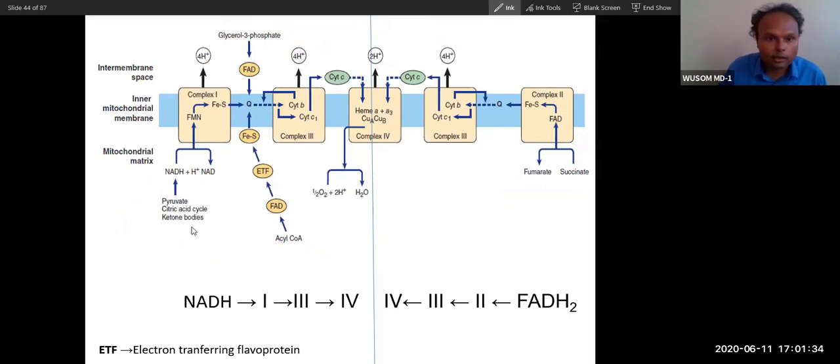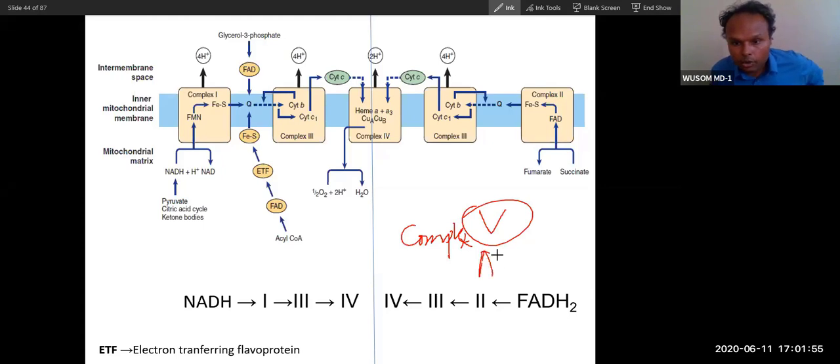Everything is correlated. Because of this flow of electron, it will pump more protons. That is why more ATP is produced. Now we will talk about how this proton pumping is related to ATP formation when we talk about complex 5, because complex 5 is also called ATP synthase. Okay, so today we will end our lecture here.